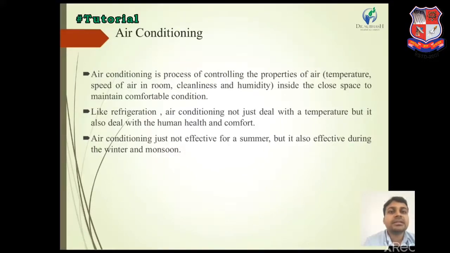Air conditioning system is not just effective for summer, but also during winter and monsoon conditions. Mostly people think air conditioning is used only in summer, but that is not so; we use air conditioning system in winter and monsoon also.